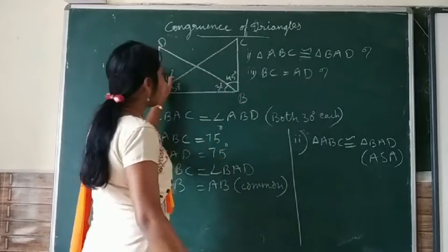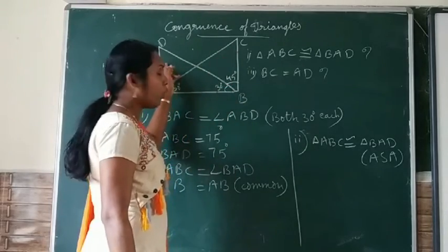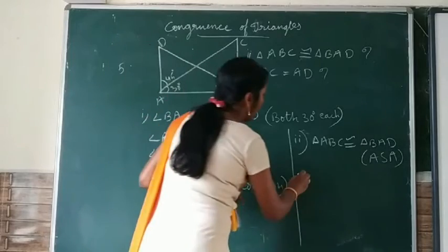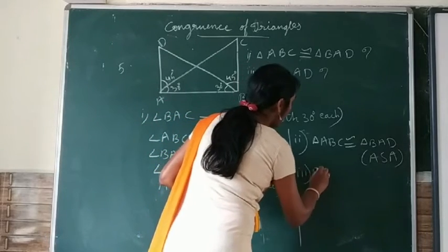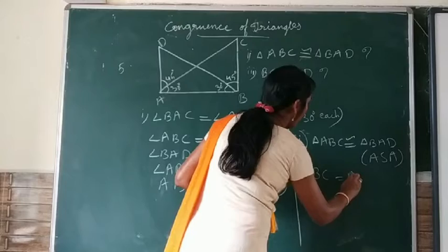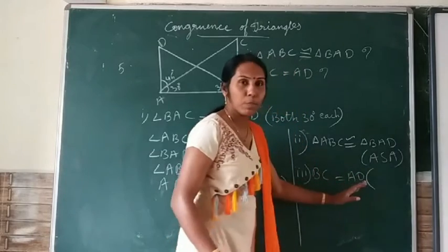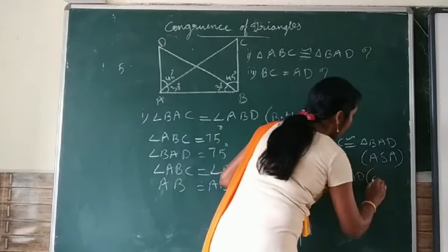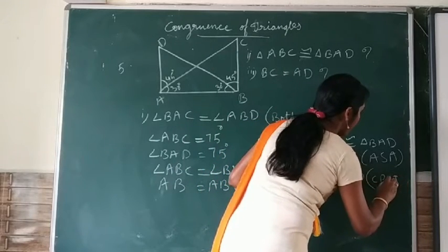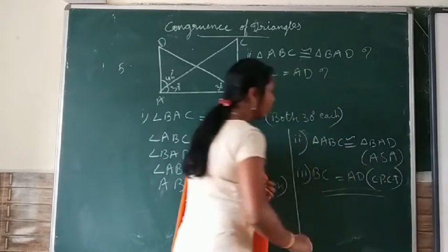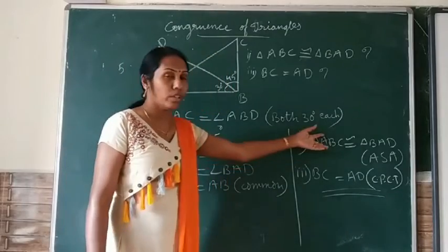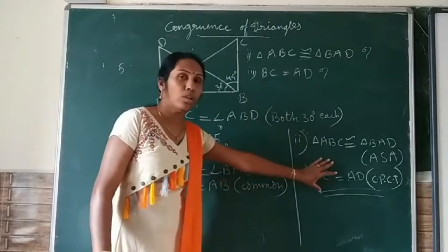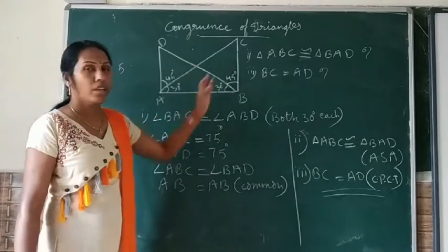BC and AD are also corresponding parts of these two congruent triangles. Therefore, we can write the third one: BC is equal to AD. The reason is corresponding parts of congruent triangles. We can write it in short as CPCT. Hence, we have proved that two triangles are congruent and also two given sides are equal.